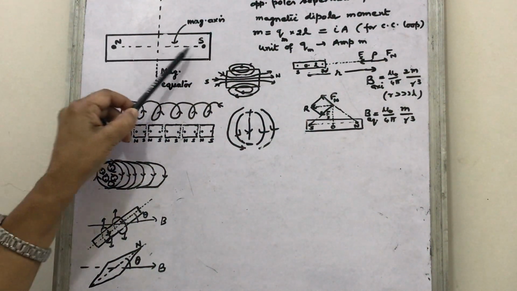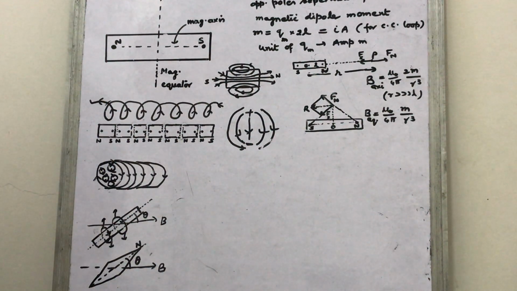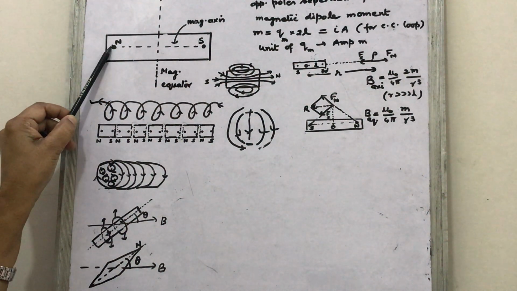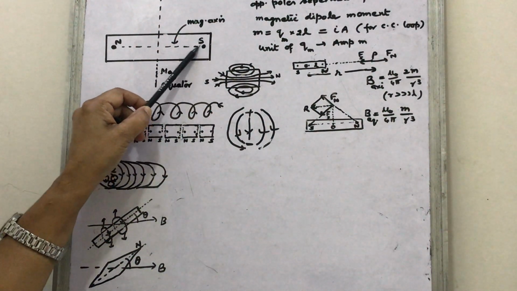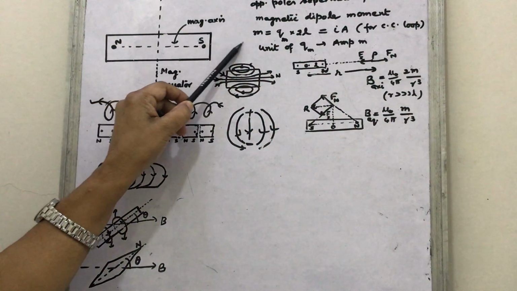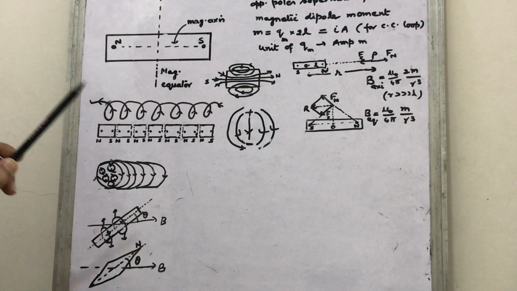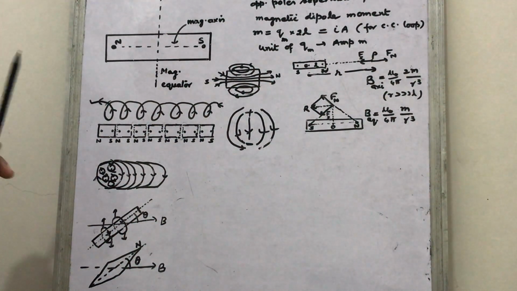From north pole to south pole, this dotted line shows the magnetic length, because the poles are situated slightly inside from the ends. A line drawn through this dotted line is called the magnetic axis, and the right bisector of this line is called the magnetic equator.